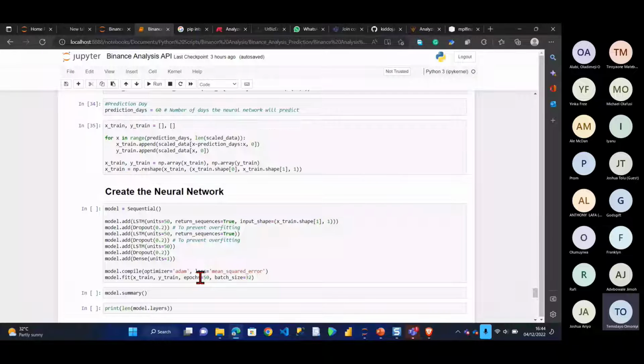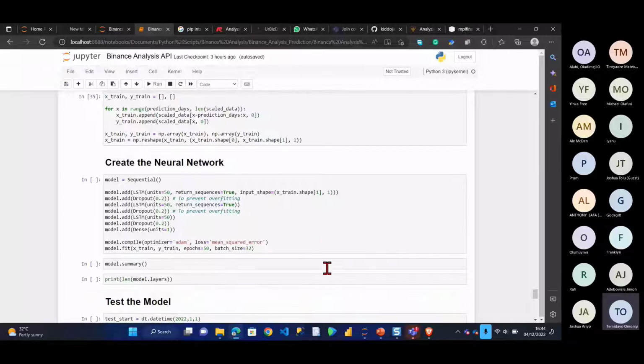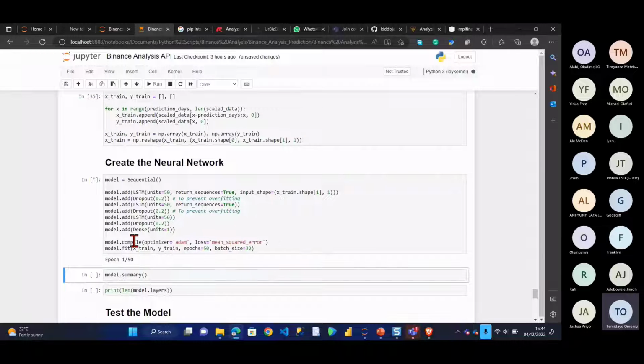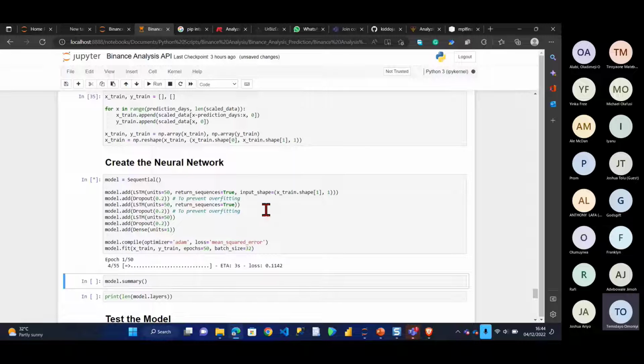If I run this, it might take a little bit of time. Let me run this. So it's running, the first epoch, that's 1 out of 50 epochs. Well, this is going to take a lot of time. As that is going on, let me check the questions.